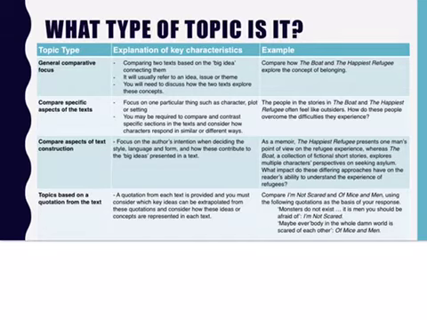Another type of topic you could get is comparing aspects of the text construction. This is where we're really looking at the author's intention. What was the author thinking when they decided on the style, the language, and the form, and how do these contribute to the big ideas presented in the text?